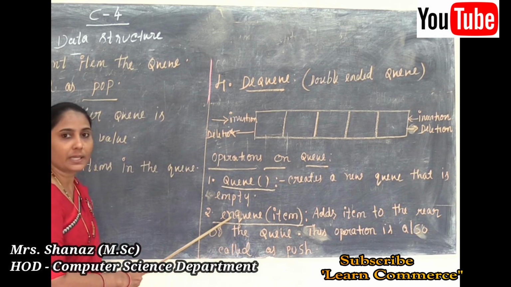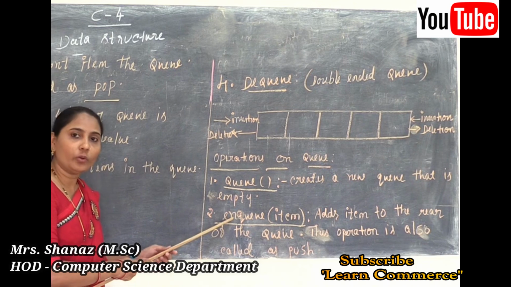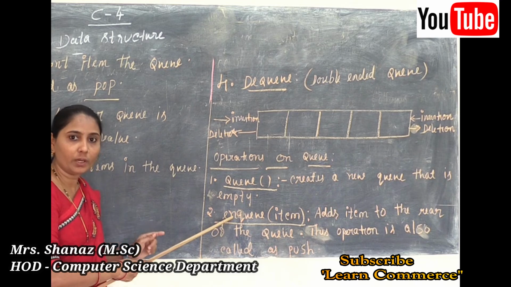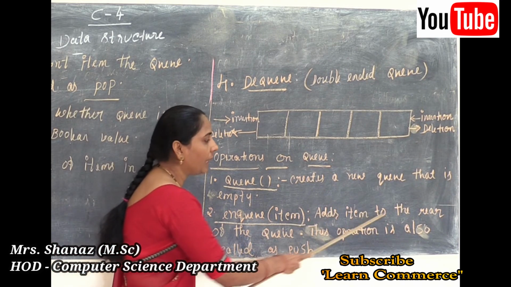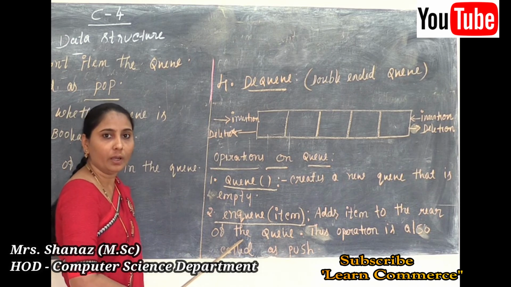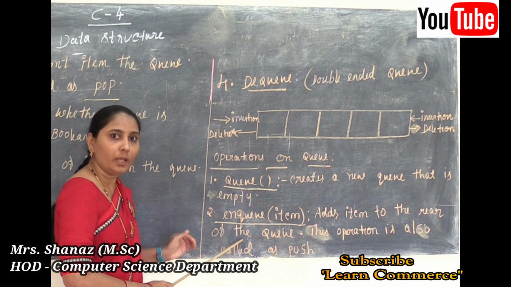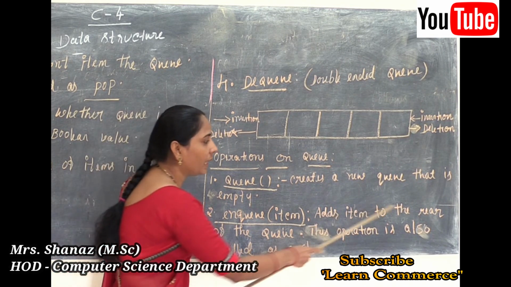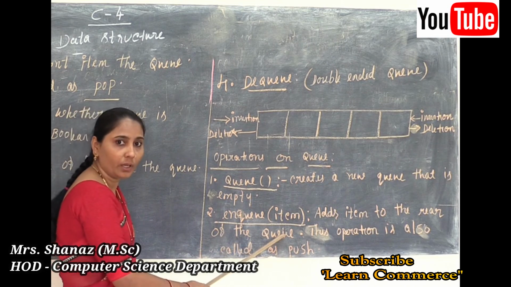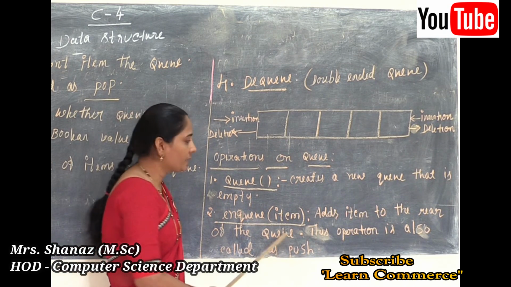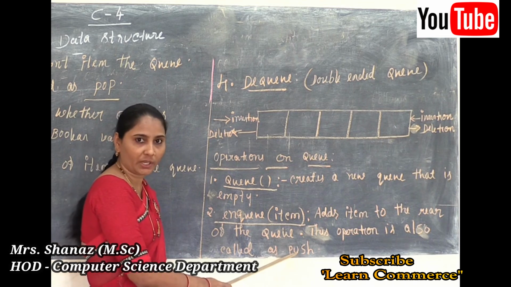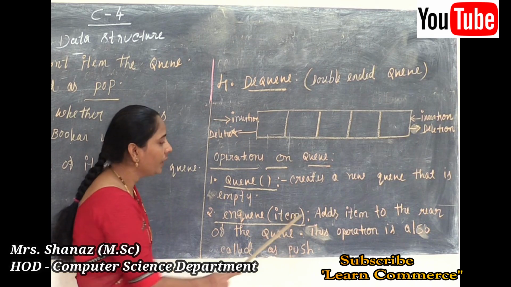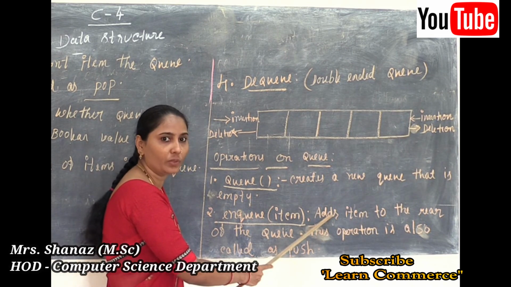And next, the second one is the NQ. And we know why? Because in our queue, two operations are there. One is the NQ and the other is the DQ. So NQ adds an item to the rear of the queue here. So when you are going to make some insertion, the operation you use is the NQ. It adds the item to the rear of the queue. This operation is also called the push operation. So it needs the item and returns nothing. Why? Because it is just going to add the item to the rear of the queue.